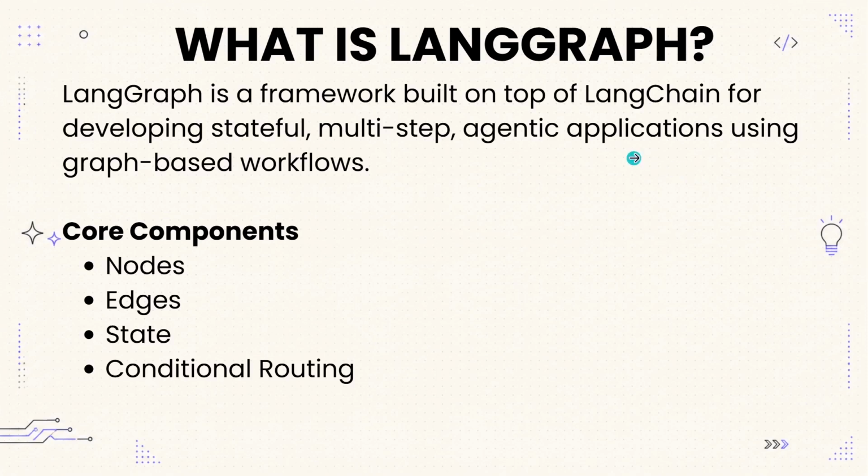Unlike LangChain, LangGraph also keeps track of the shared state. That means every node can remember what happened previously. And this makes it perfect for building intelligent systems that need memory, planning, and decision making. So, in simple words, LangGraph is a framework that helps us to connect components, and LangGraph helps us to orchestrate intelligent workflows.